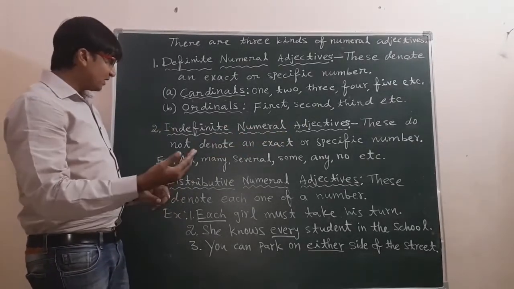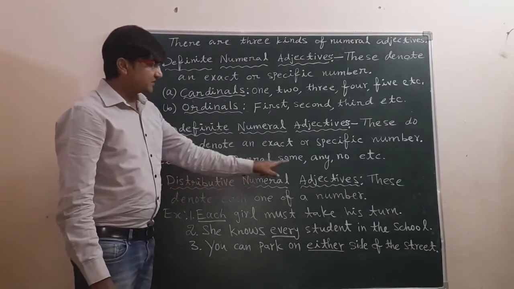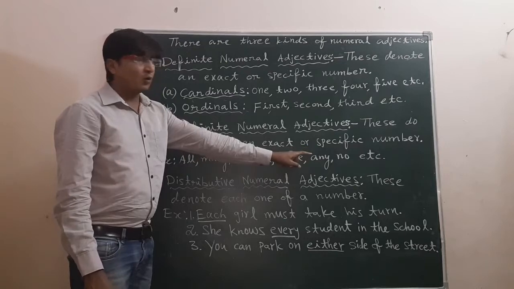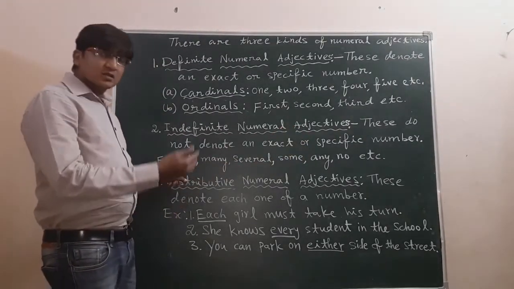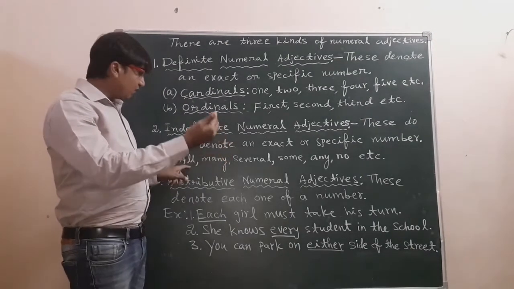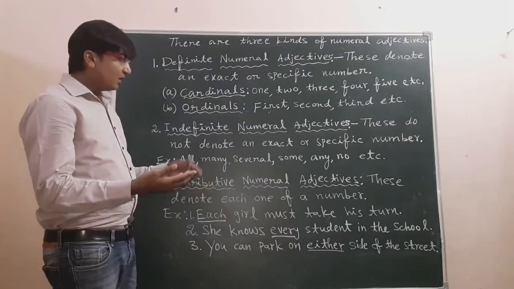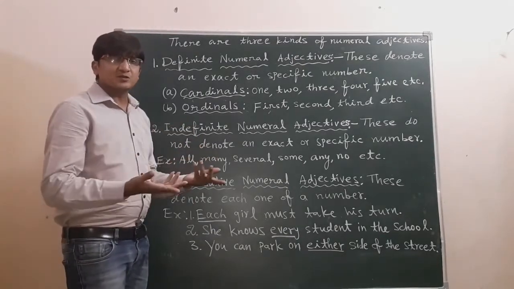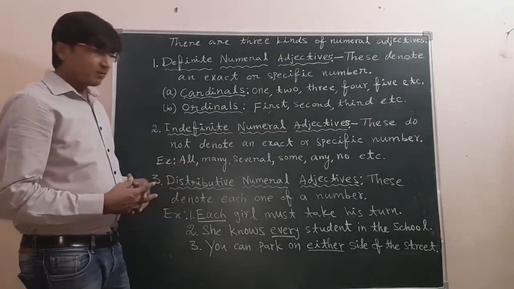For examples we can take all, many, several, some, any, no, etc. So, all students are present today. Here we can't specify which student, all the students. Like this we can say many examples.